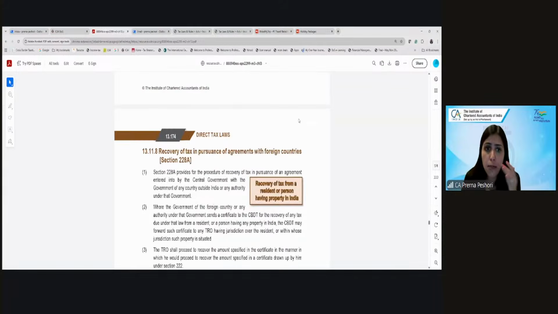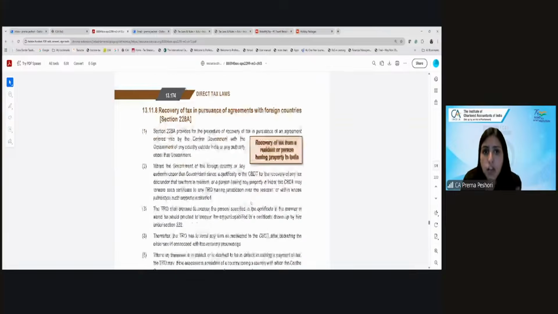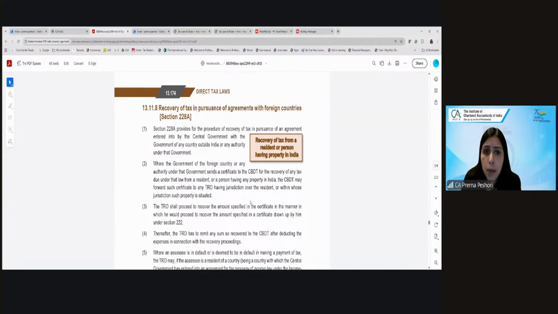Now, in case, let's say, you have properties outside India. Now, we have the DTAA. Under the DTAA, the government of the foreign country has agreed to help the Indian government to recover the taxes. Or even if a foreign government is not able to recover from their assessee, who is a resident of India, they can ask the Indian government to help them recover the taxes.